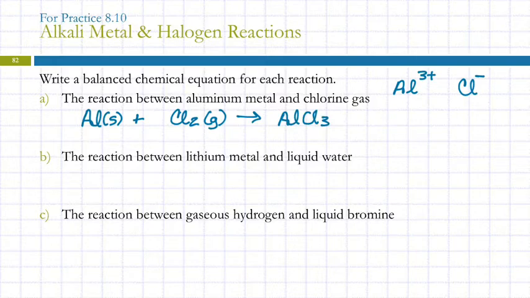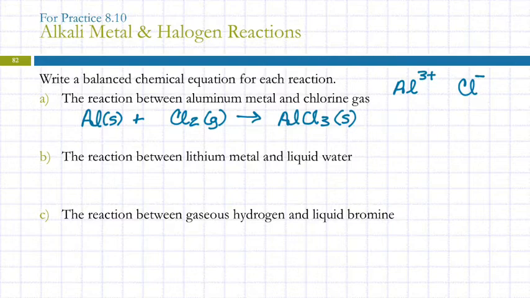AlCl3. Ionic compounds have high melting points. They'll be solids at room temperature. This isn't aqueous because this is not happening in water. This is just two elements reacting.